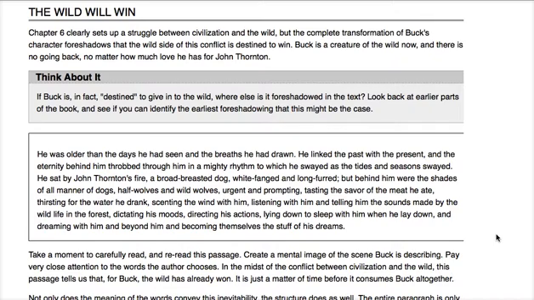If Buck is in fact destined to give in to the wild, where else is it foreshadowed in the text? So think about other places in the text where it hints at something that's going to happen in the future, where the author hints that Buck is destined to be wild. So look back at earlier parts of the book and see if you can identify the earliest foreshadowing that this might be the case, or the earliest time that Jack London hints that Buck is going to end up wild.